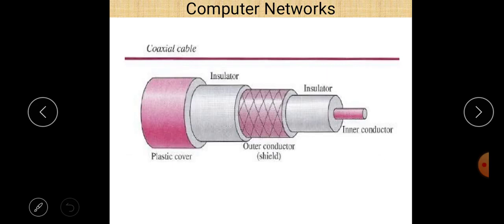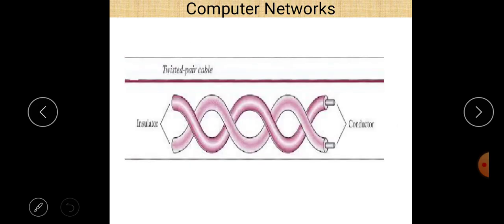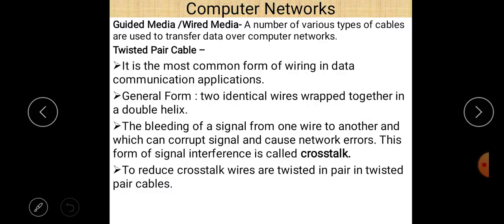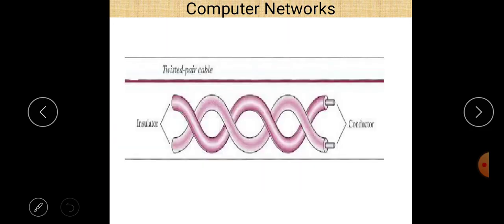Then coaxial cable, and the next important thing regarding twisted pair cables is that they are used in telecommunication or telephone lines. These are outdated and not used nowadays because their range is very short, and the data transfer speed is very much less as compared to coaxial cable and optical fiber cable.